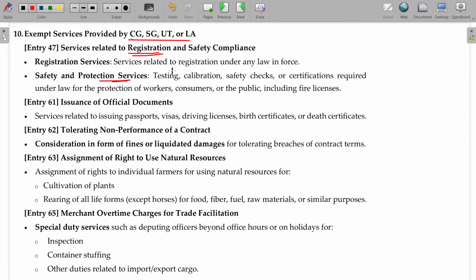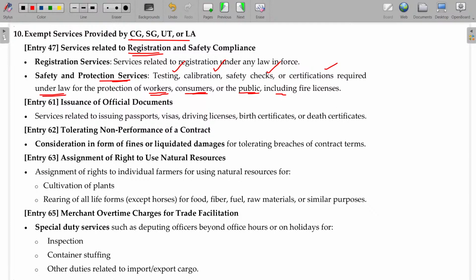Safety and production services like testing, calibration, safety checks, certification required under law for the protection of workers, consumers, public, including fire licenses. These services are exempted. In a factory, you need to have the basic equipment for safety and other requirements, right? Like there may be fire extinguishers kept here or there, and all these things. Unless they maintain all these things, even in a cinema theater, the license will not be given to operate the cinema theaters and malls. And for whatever fees they charge for testing, GST will not be applicable.